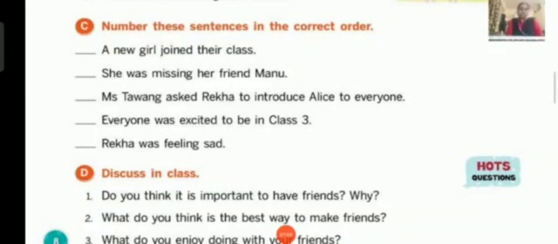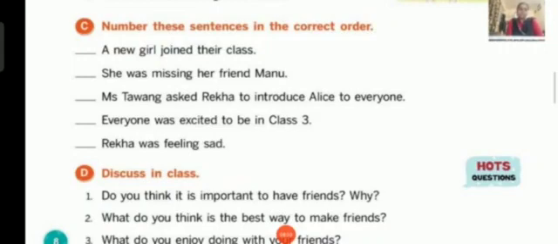Now, which should come first? Which should come next? This you will understand once you read the lesson. That is why I told you it is very much important to read the lesson, isn't it? So here, everyone was excited to be in class 3. This is our first sentence, isn't it? For this sentence, you will be marking as number 1, children.